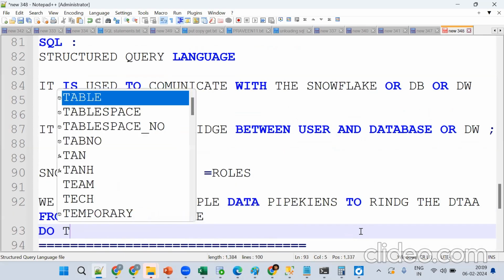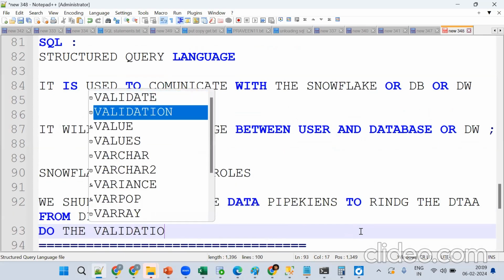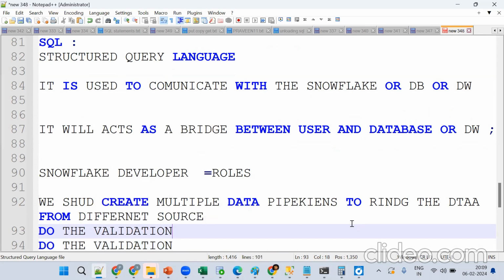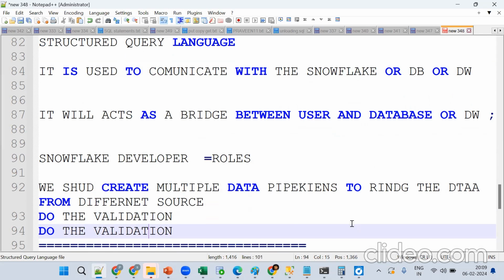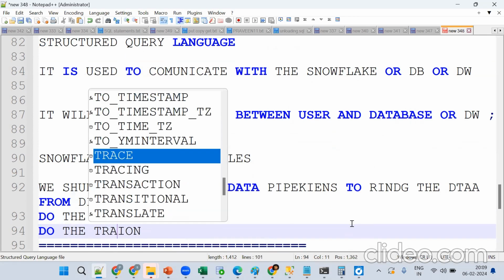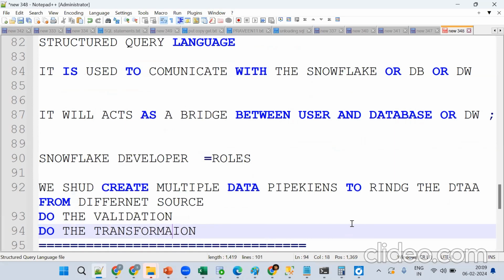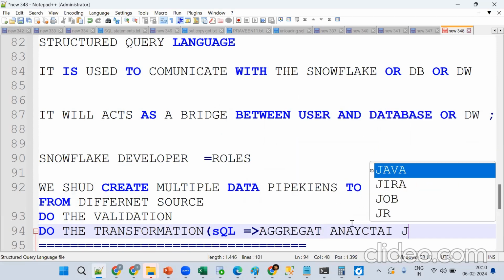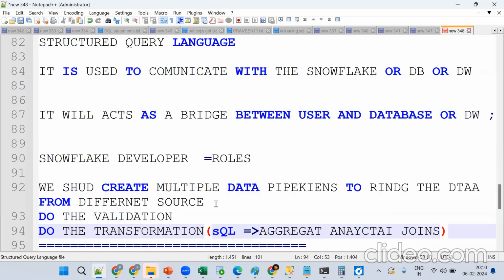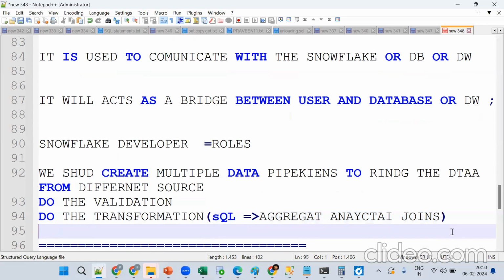Do the validation, then do the transformations. How can we do the transformations? With the help of SQL, like aggregate functions, analytical functions, joins. So bringing the data, doing the validation, transformations, ultimately creating views.